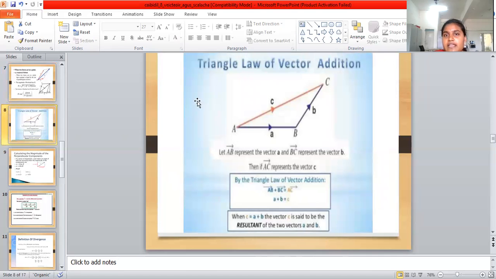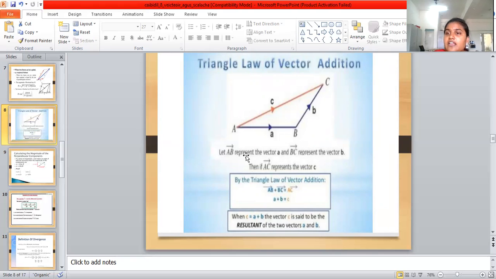Now the triangle law of vector addition. So what is the meaning of the triangle law? Two vectors are joined head to tail, and the head-to-tail join represents the vectors' total. In vector addition, AB represents vector A and BC represents vector B, and the third side of the triangle, AC, represents the resultant.